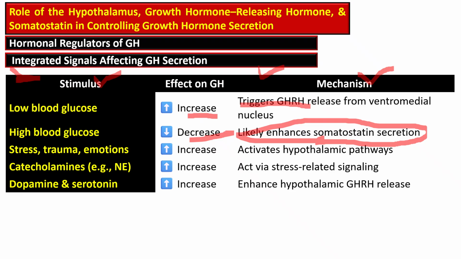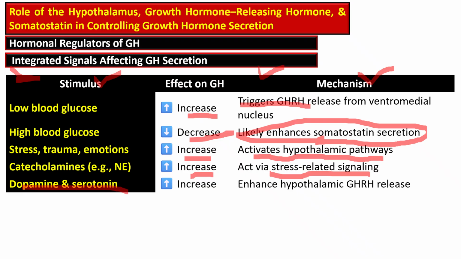Then stress, trauma, or emotion increase the growth hormone release because of increased hypothalamic activity. Catecholamine release, especially norepinephrine, also increases the growth hormone release, and this is activated through stress related signaling.